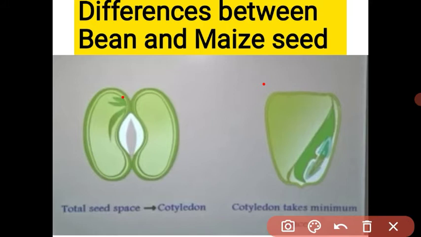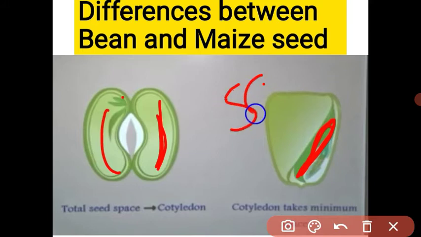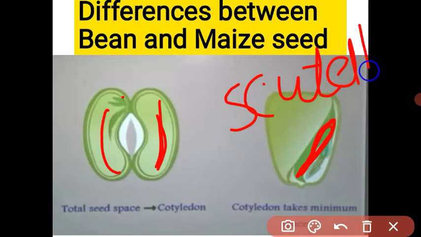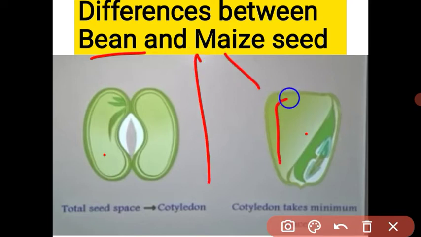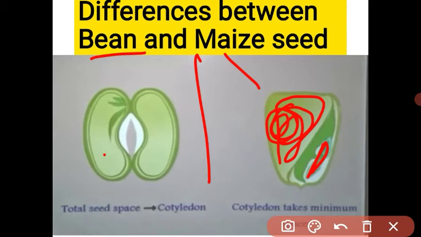See, the bean has two cotyledons. This is a cotyledon, and the maize seed has only a single cotyledon. This is also called the scutellum. Understood? First difference: two cotyledons, one cotyledon. There is no endosperm in a bean seed, and the maize seed has a large endosperm. A small embryo is present in the maize seed, and a large embryo is present in the bean seed.